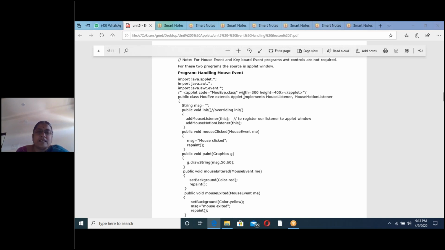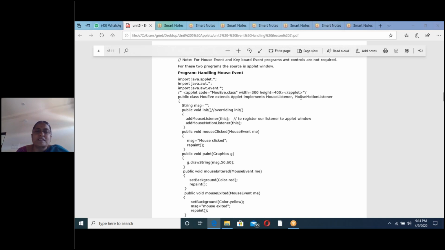You remember that. Next, every class must extend Applet and implements; it depends on the program. Because we are writing the mouse event program now, extends Applet is a must for all the programs, but the second part, implements, depends on your program. So here we are writing the program on mouse events, that's why we write implements MouseListener and MouseMotionListener. In MouseListener we have 5 abstract methods, and in MouseMotionListener we have 2 abstract methods.